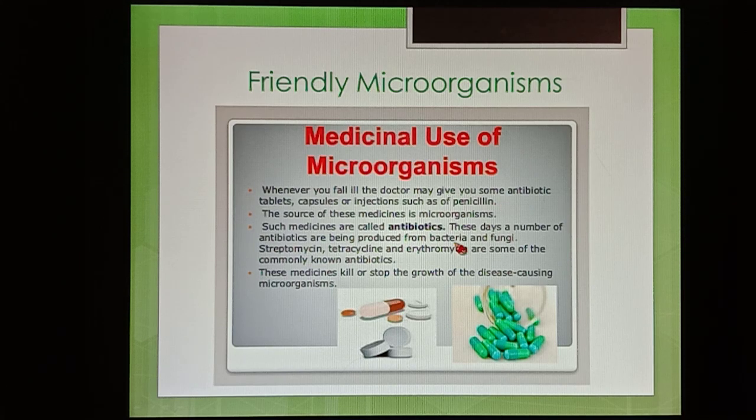So what is an antibiotic? An antibiotic is a medicine prepared in industries with the help of microorganisms, and it works by killing the microorganisms present in our body. So some microorganisms are used to kill other microorganisms present in our body, through tablet, capsule or injection form. So that's all about the medicinal uses of microorganisms.